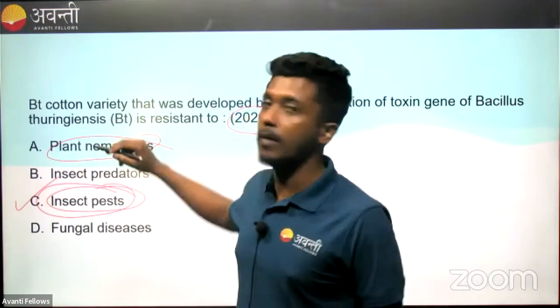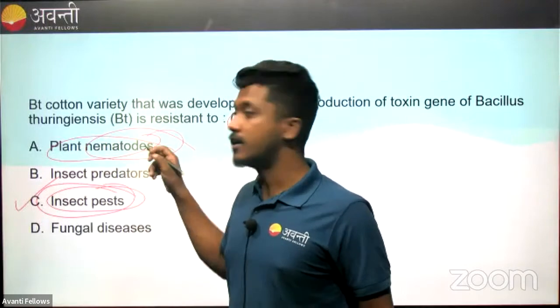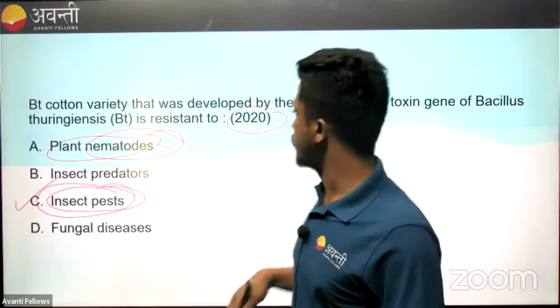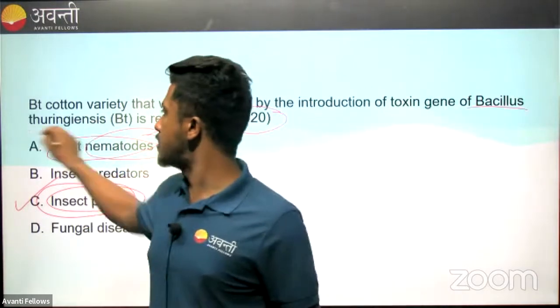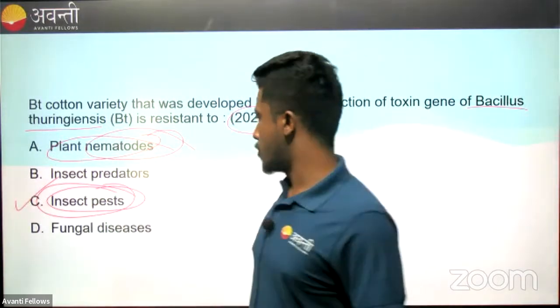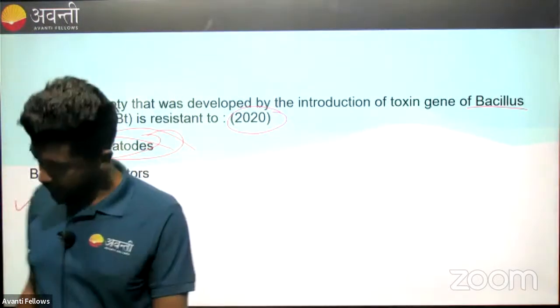We saw in the case of Meloidogyne incognita that for plant nematodes, we use a different technique called RNAi technology, that is RNA interference technology. But when it comes to Bacillus thuringiensis, we have used it for the neutralization of insect pests, a cotton bollworm or corn borer, etc.